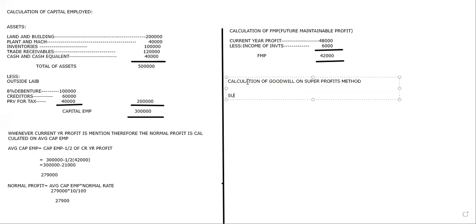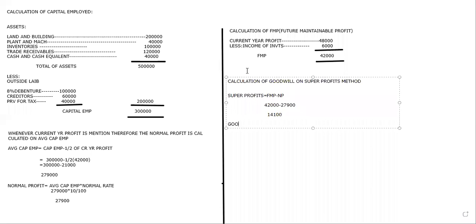That is, super profits is equal to FMP minus NP. So FMP, how much did we get? We got 42,000 minus NP, how much did we get? 27,900. Now, 42,000 minus 27,900. So how much do you get? 14,100 I got.